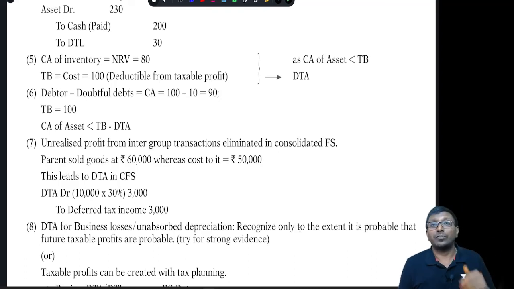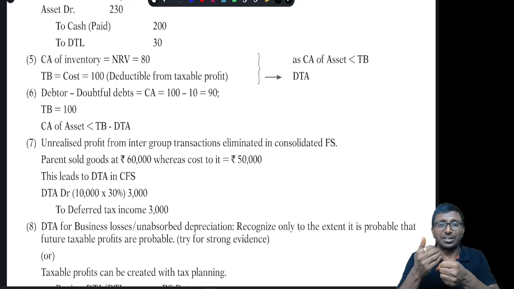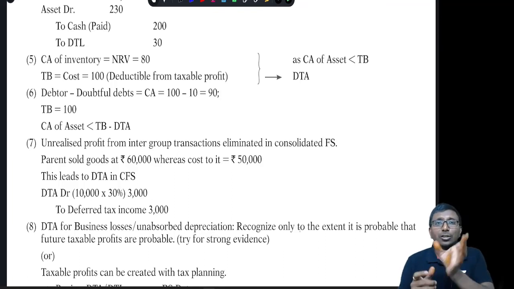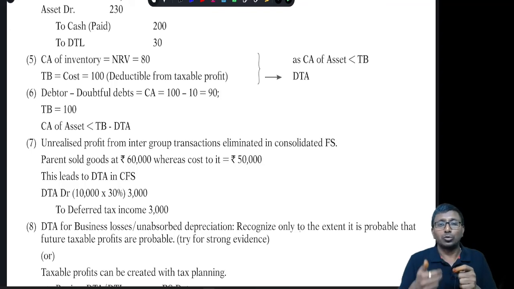Next, unrealized profit from intra-group transactions. Unrealized profit in the inventory means you must reduce the inventory value, so the carrying amount of the asset is down. When the parent sold to the subsidiary at a profit and the inventory is in the hands of the subsidiary, you cut inventory minus unrealized profit, and present that in the consolidated financial statements.